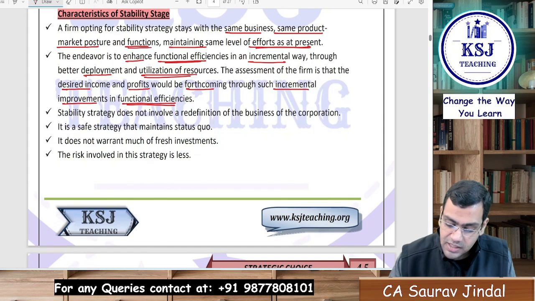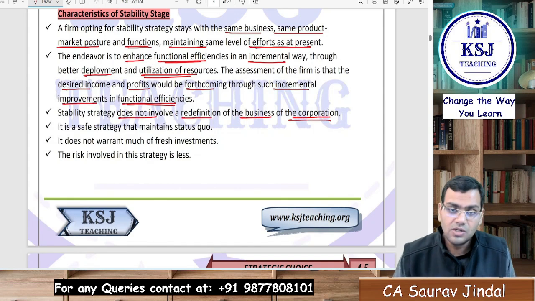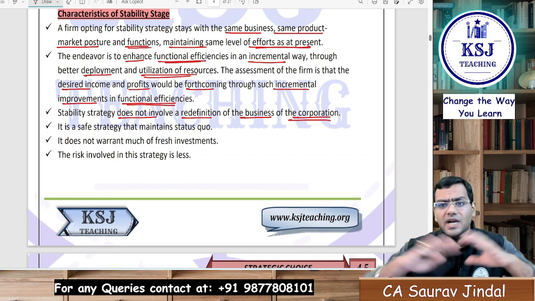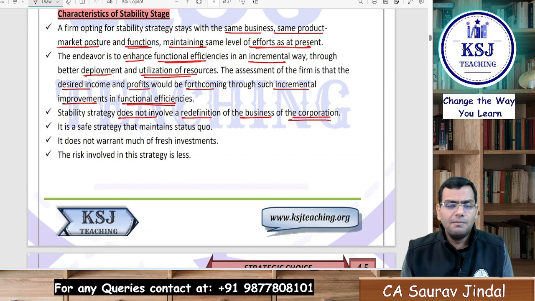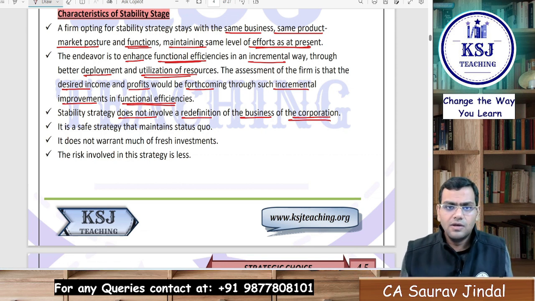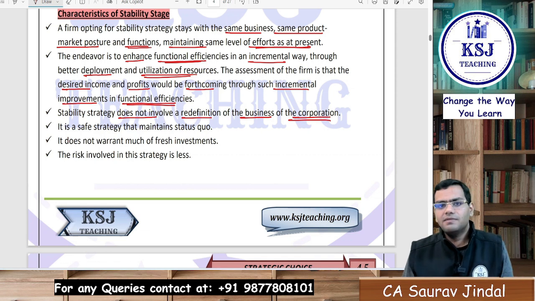Stability strategy does not involve a redefinition of the business of the corporation. Redefinition means completely redefining the business. Earlier we were making mobile phones, now we are making mics, or we are now making laptops. That is redefining the business, completely changing the business. No, we are staying with the same business.